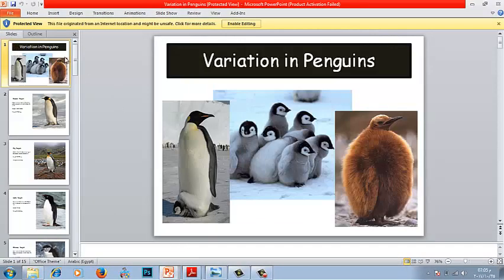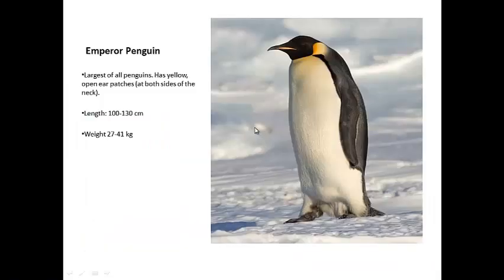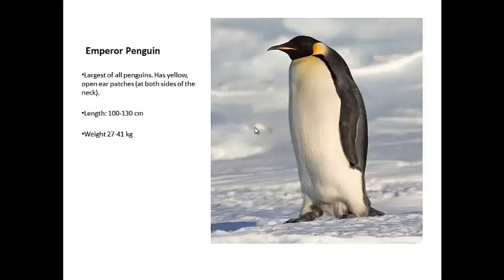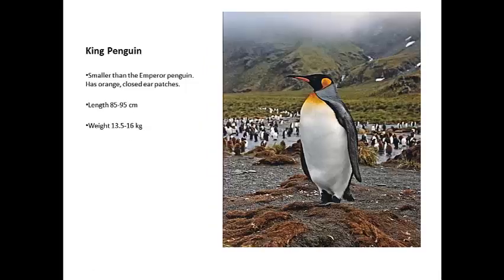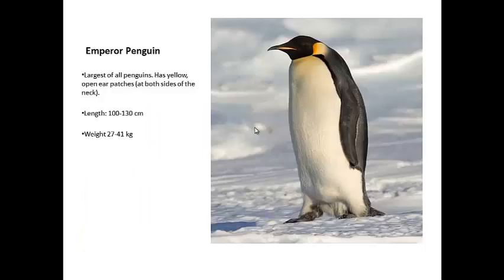We have so many different kinds of penguins. That's really amazing. Can you see those penguins and how varied they are? We have emperor penguin, king penguin. Can you see the variation in the color of the feather and the shape of the beak and the length?